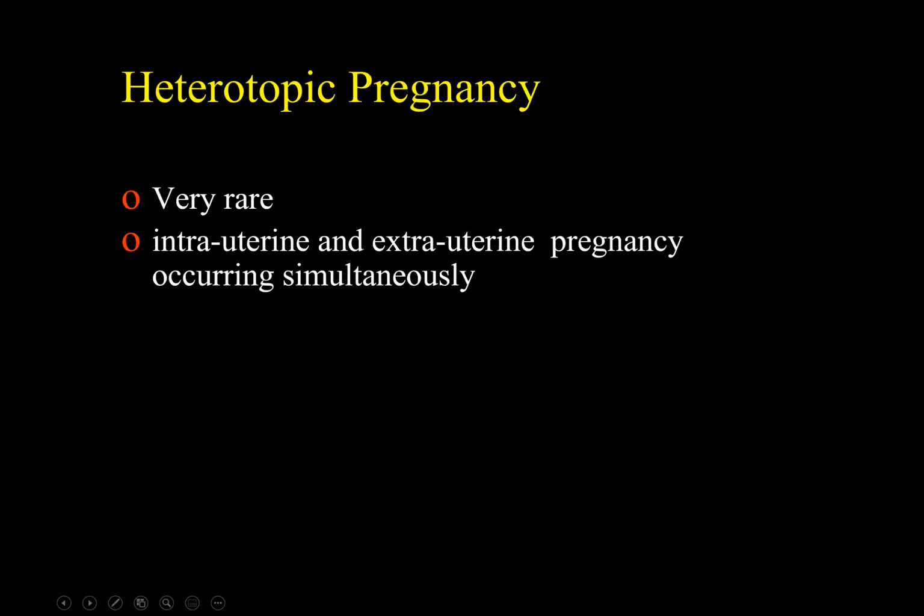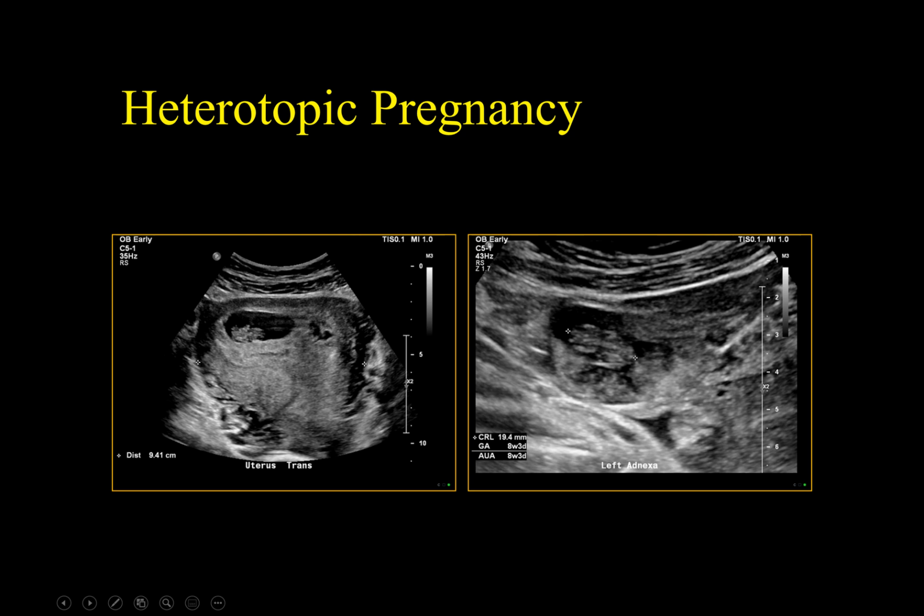Finally, heterotopic pregnancy. Heterotopic pregnancy is another rare situation where there is an intrauterine and extrauterine pregnancy occurring simultaneously. This is an example of heterotopic pregnancy. Here is the uterus. At the fundus, we can see an intrauterine gestational sac containing an embryo. At the left adnexa, there is another embryo with a crown-rump length of 19.4 millimeters.